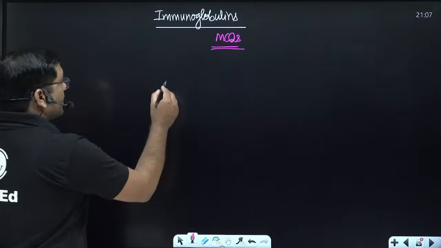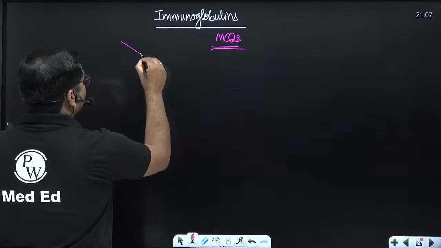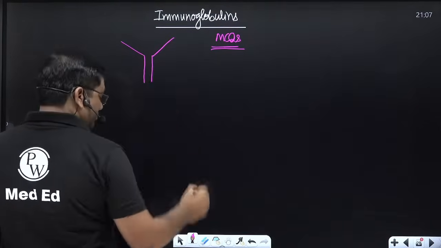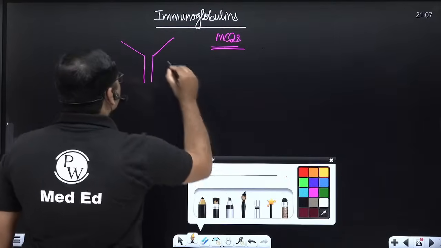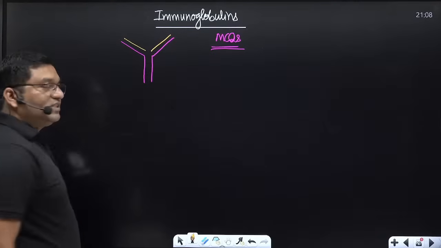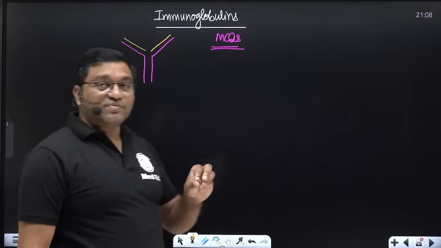Immunoglobulin structure: they are composed of two heavy chains and two light chains. It is a Y-shaped tetramer.